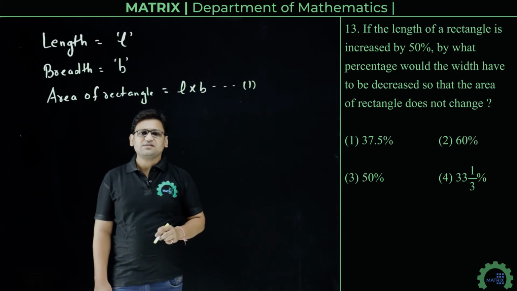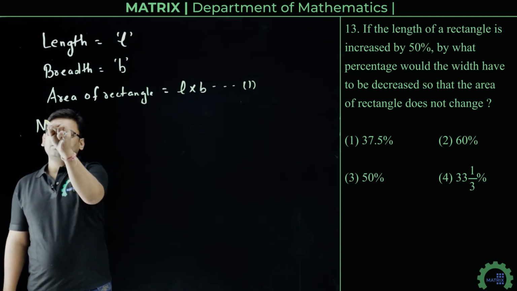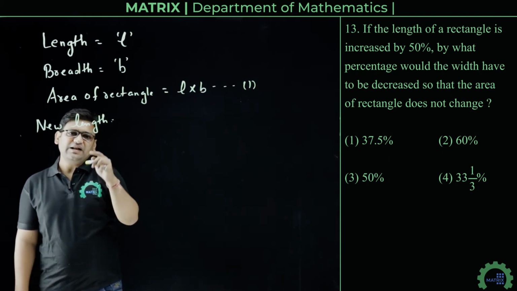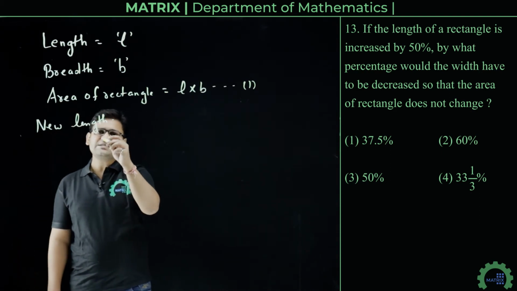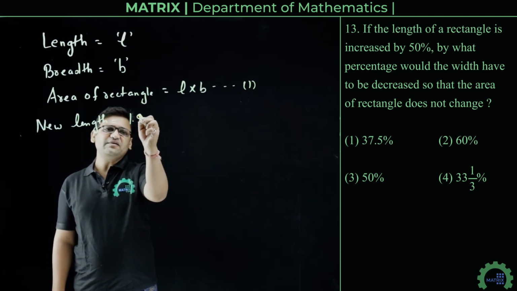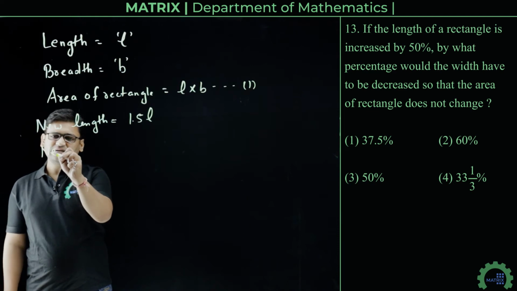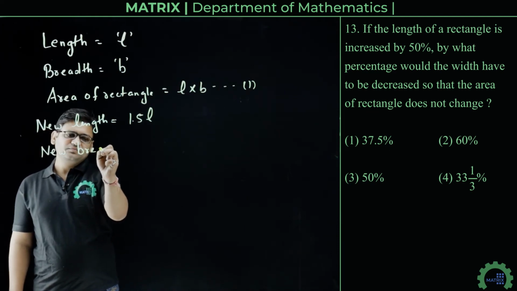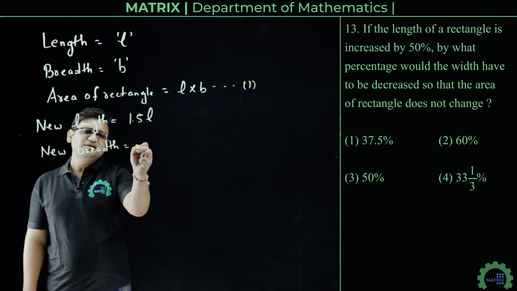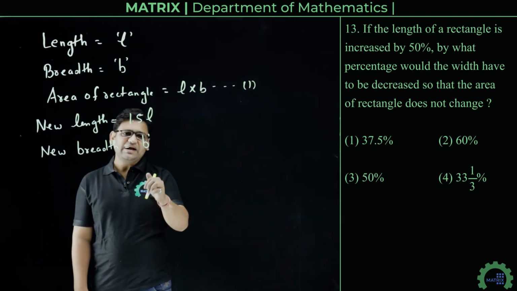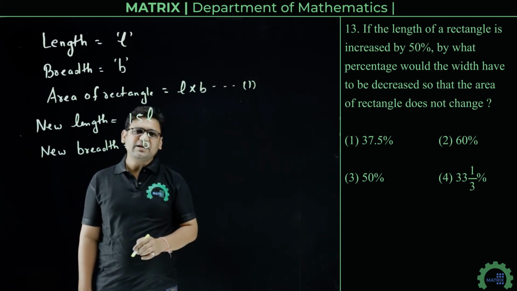Now in the second case, the length is increased by 50%, so the new length will be 1.5 L. And let's say the new width is B dash. In the first case the width is B, and in the second case the width is B dash.